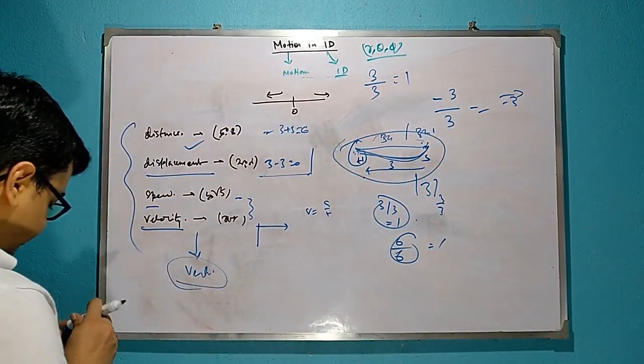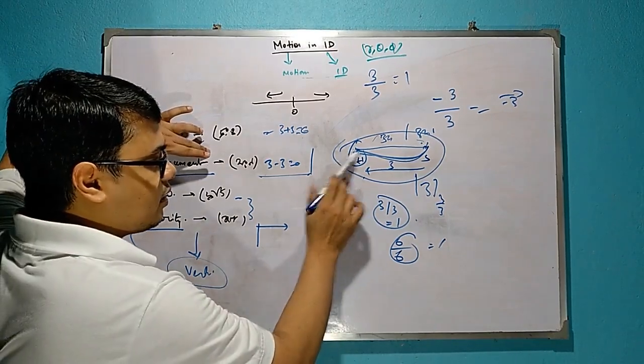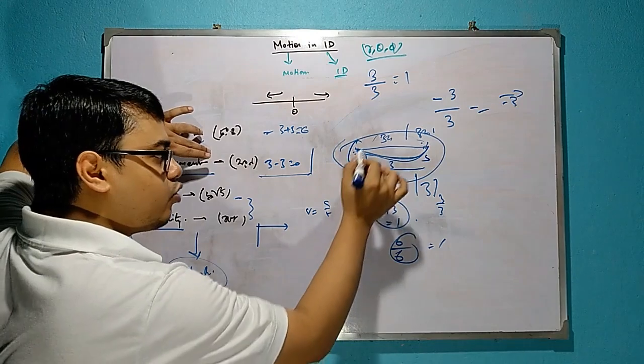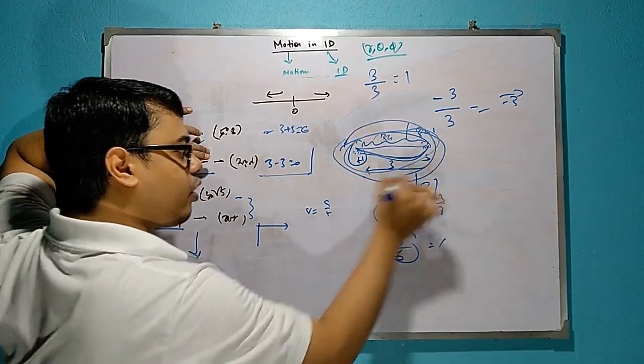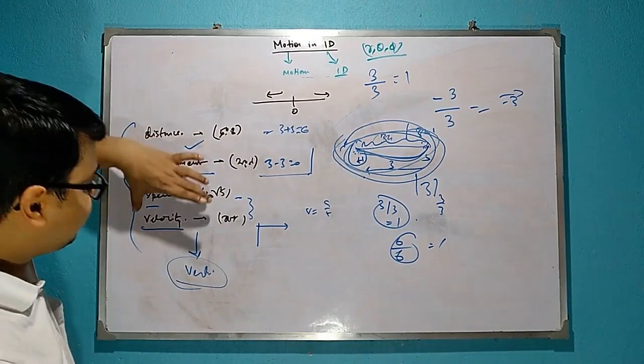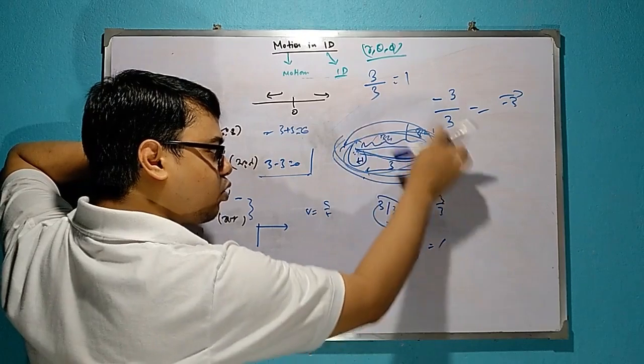So in displacement we have 2 terms, that is normal displacement and average displacement, that means for the total time. Similarly, velocity has average velocity, that means for the total course of time.